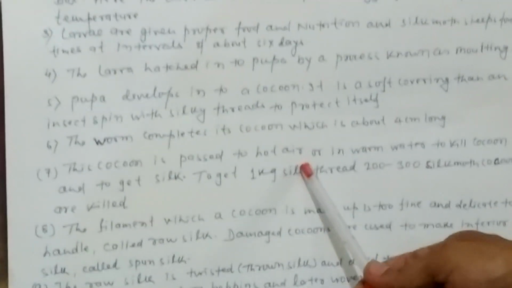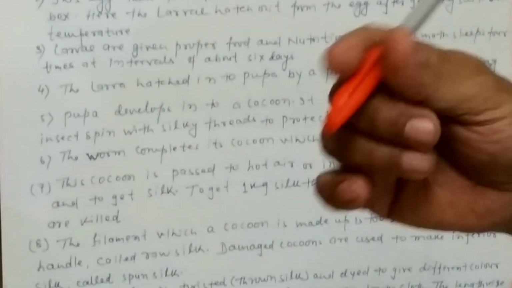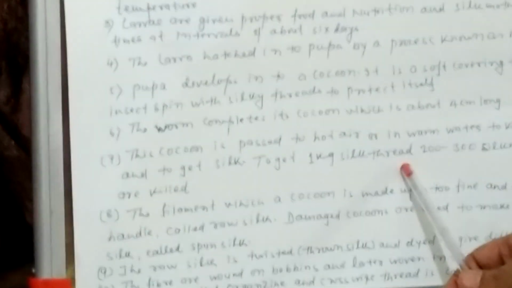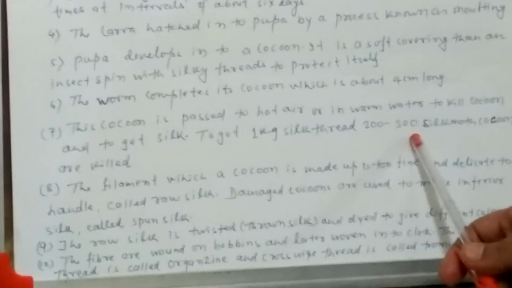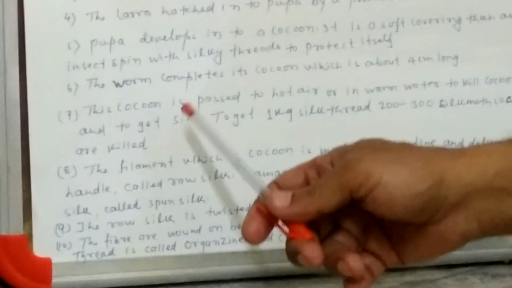This cocoon is passed into hot air, as I told you earlier, or kept under hot water, so that it can be killed. To produce 1 kg of silk thread, 200 to 300 silk moth cocoons are killed. So it is very inhuman treatment of the silk moth.